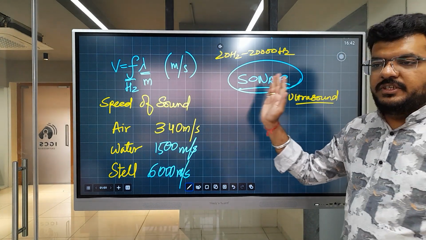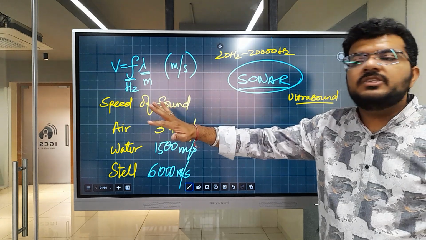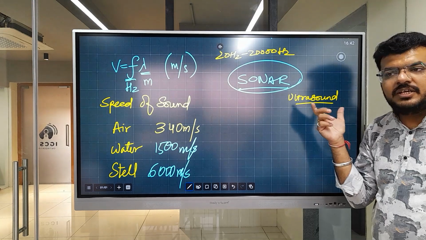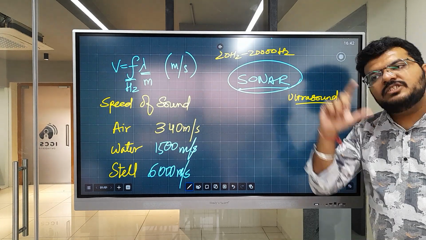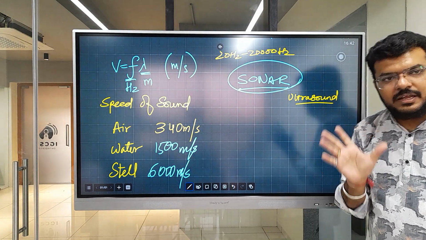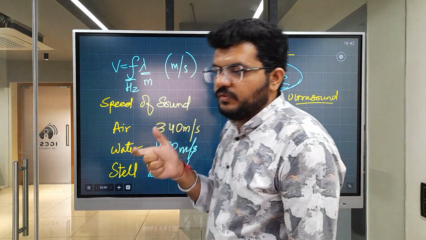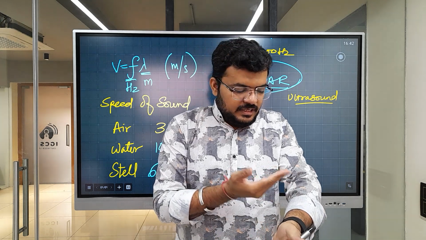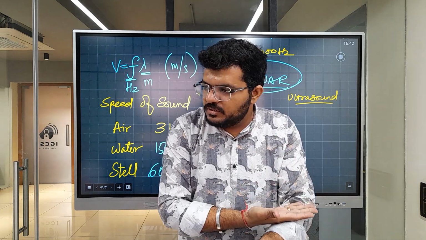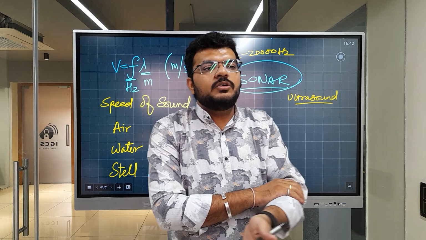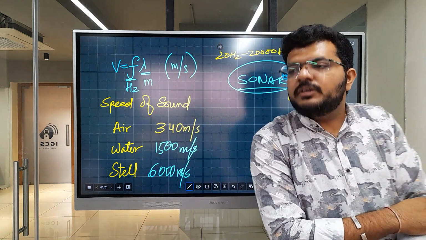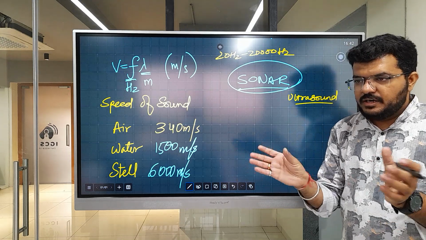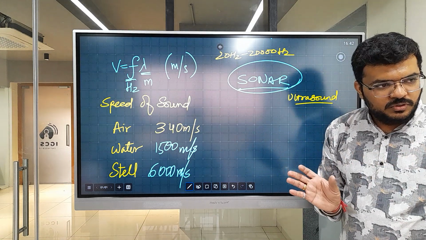If the sound frequency is less than 20 hertz, it is known as infrasonic. If it is greater than 20,000 hertz, it is known as ultrasound. Ultrasonic or ultrasound. Ultrasound is used for sonographies, right? If you get hurt somewhere, or the doctor wants to find out what is inside your skin, without puncturing your skin, without making any cuts, if they want to look at blood flow, if they want to look at your tissues, ultrasound can be done, right? I hope ultrasound in this context you know, right?